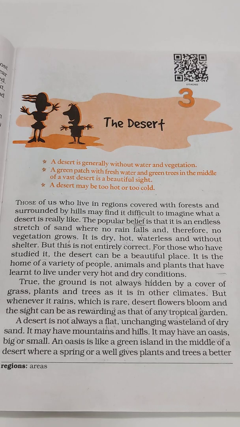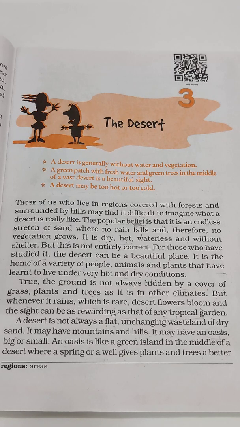This chapter tells us that deserts are beautiful places on earth. Deserts are home to a variety of plants and animals. It is certainly a rare, precious sight when the desert blooms as rainfall takes place. Children, no difference exists between the desert and tropical land. Deserts are filled with hills or mountains, but not necessarily flat land. An oasis is similar to a green land that one can find in the middle of a desert.